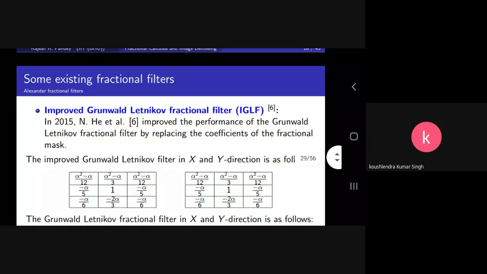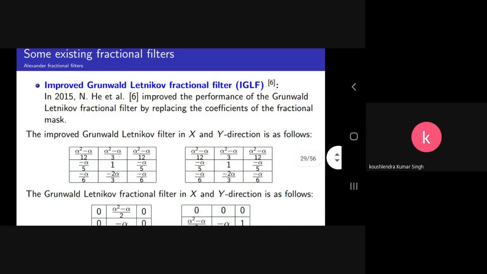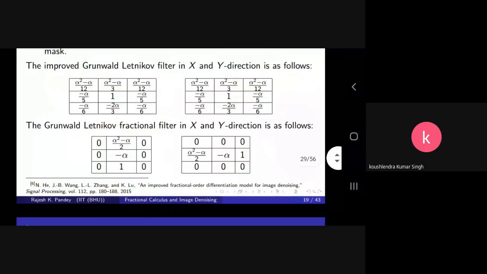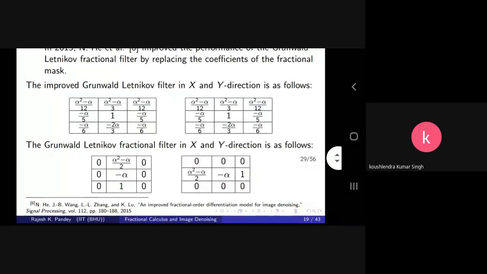The next one is the improved Grunwald-Letnikov fractional filter. It was recently proposed by Hai et al., in reference number 6. It is published in the journal Signal Processing in the year 2015, "A novel improved fractional order differentiation model for image denoising." You can see that these fractional filters are proposed in that paper,